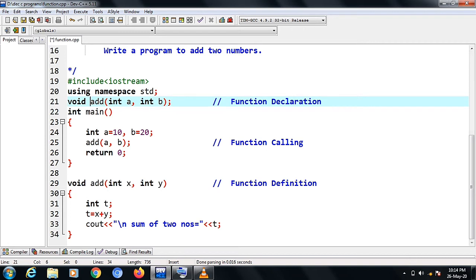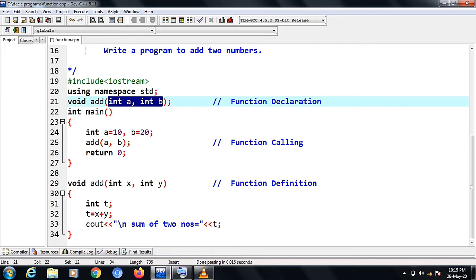You need to understand the function declaration. The name of the function that we have decided is add, but it can be anything that the user wants. The return type of the function that I have chosen is void, but it can be of any data type like int, float, char. We have passed two arguments here, int a and int b. This is also a user defined value.